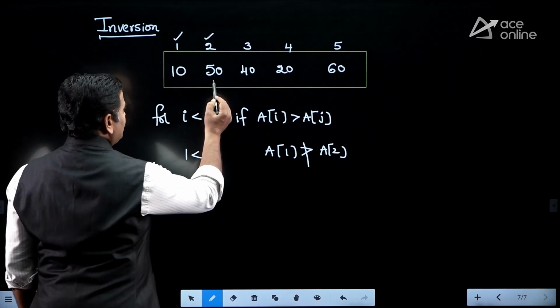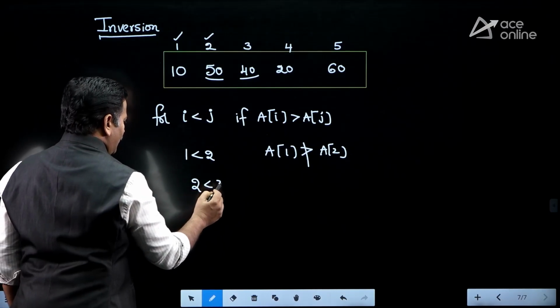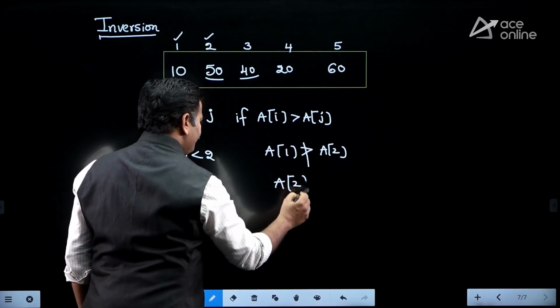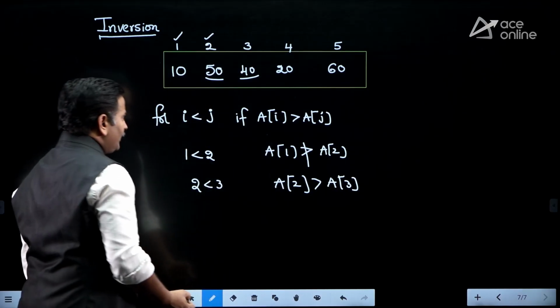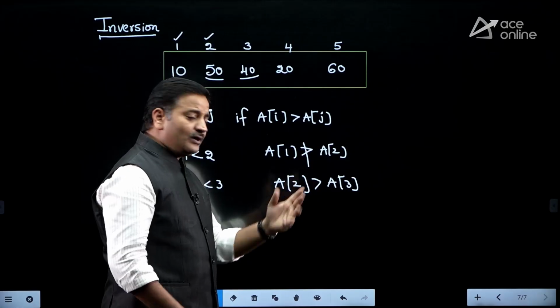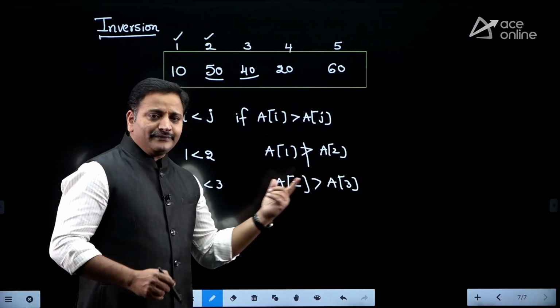Similarly, if I consider 50 and 40 friends, 50 index is 2 and 40 index is 3. And we can say a of 2 is greater than a of 3. Yes. What is a of 2? 50. A of 3 means 40. So 50 is greater than 40. That's why they are called under inversion. Clear friends? Indices 2, 3 are under inversion.